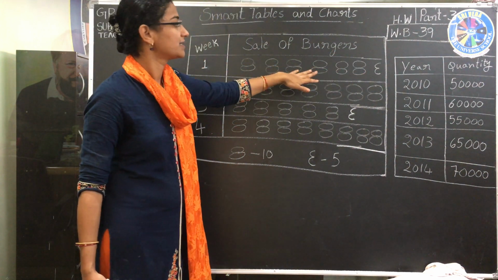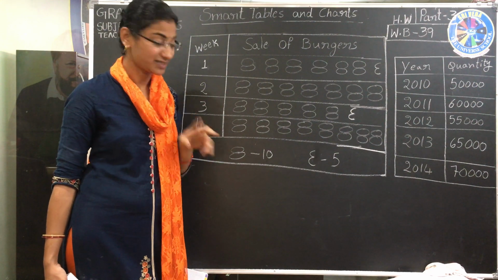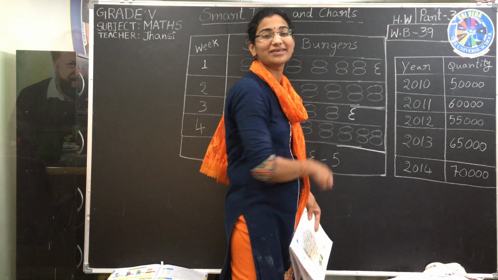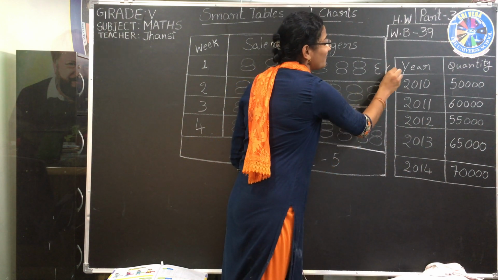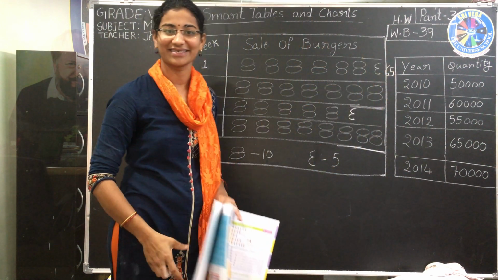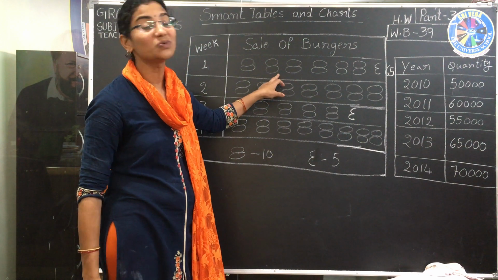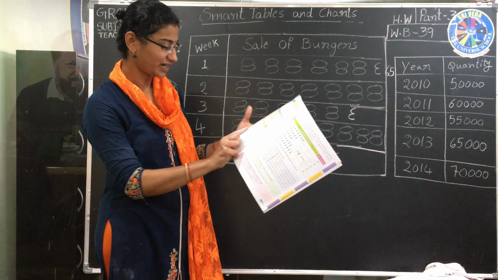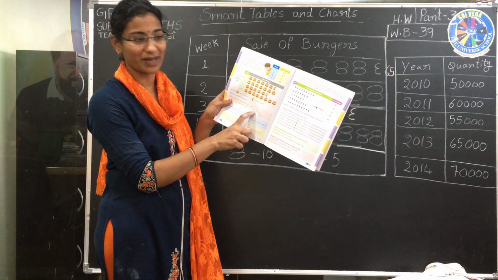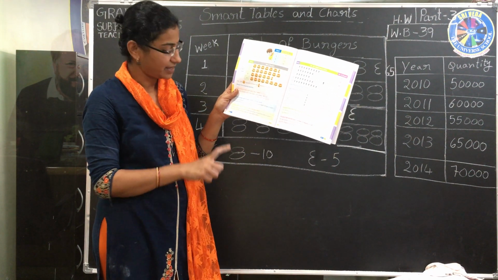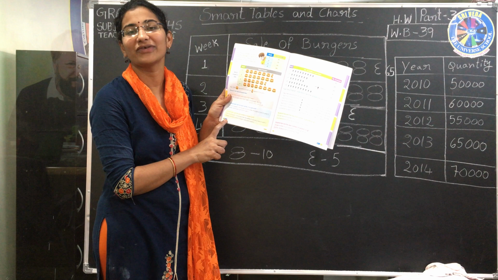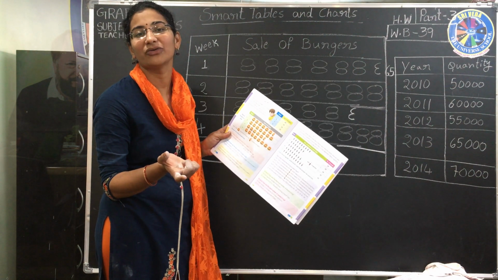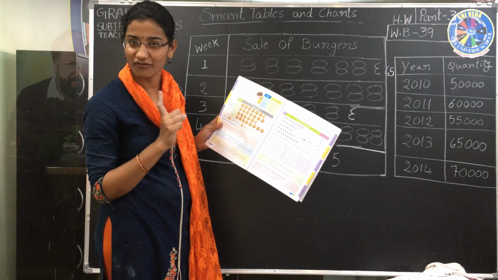So 6 full burgers means 6 into 10, 60. The half burger means 5. So 65 burgers. Like that, 6 into 10 plus 5. That is what they have given as explanation: 6 full burgers plus a half burger. In page number 46, they have given a clear explanation of what I am explaining here. Please go through that after this class.